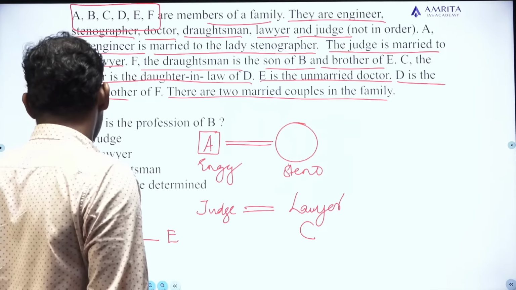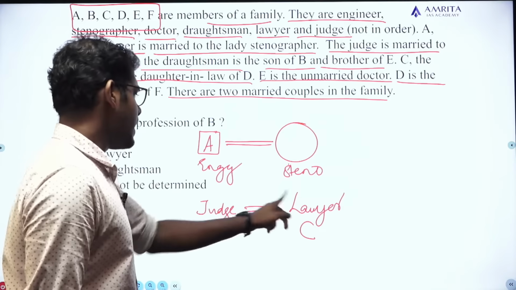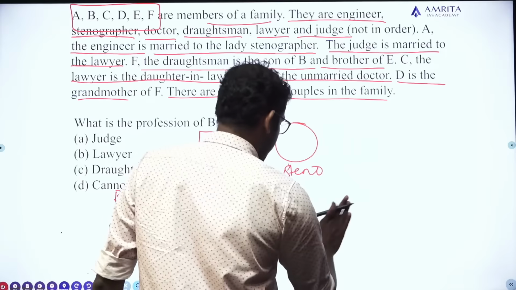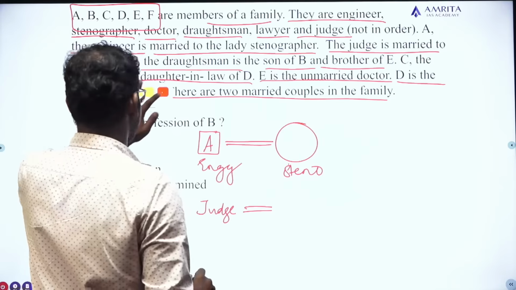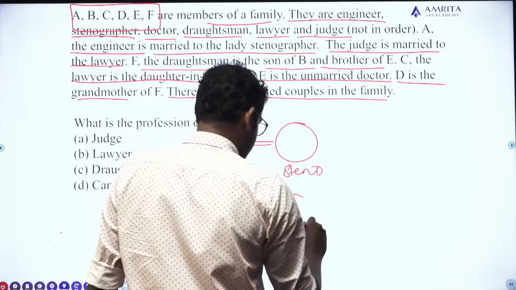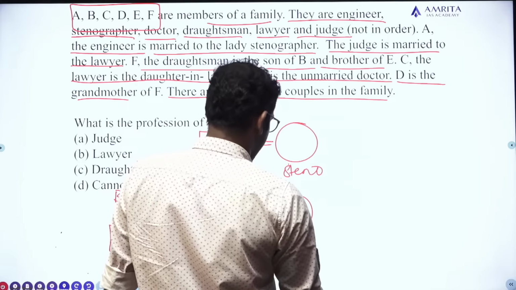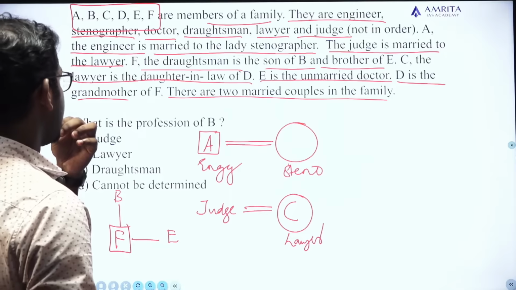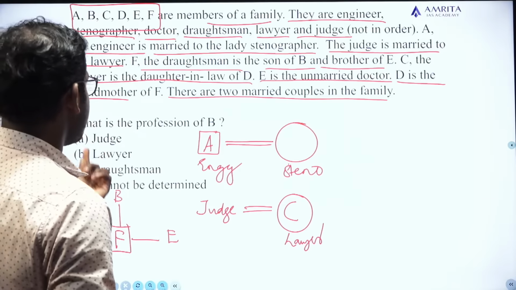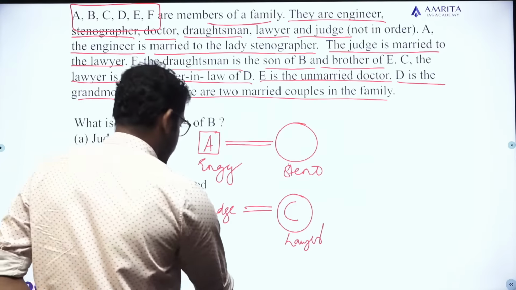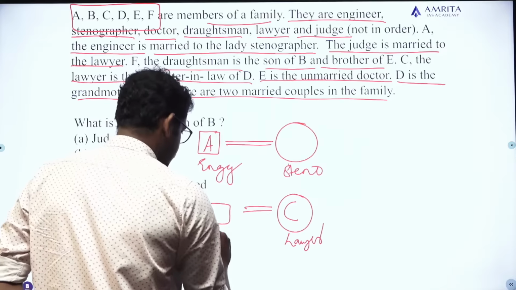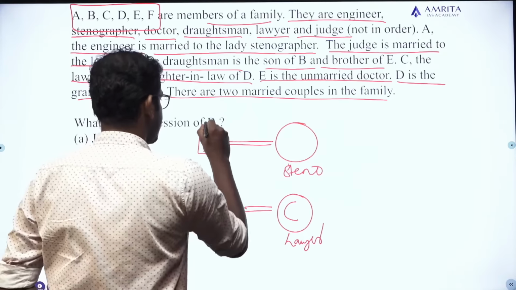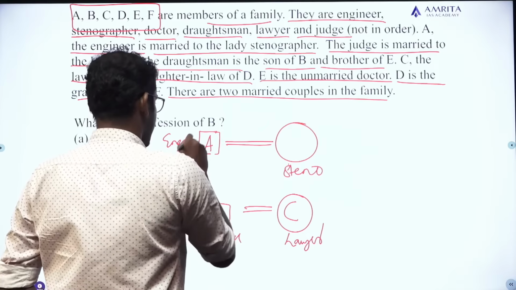So I can say that actually C is a daughter-in-law. So it's a female. So C is a female and is a lawyer, and is the daughter-in-law of D. Okay, daughter-in-law of D. Daughter-in-law means?